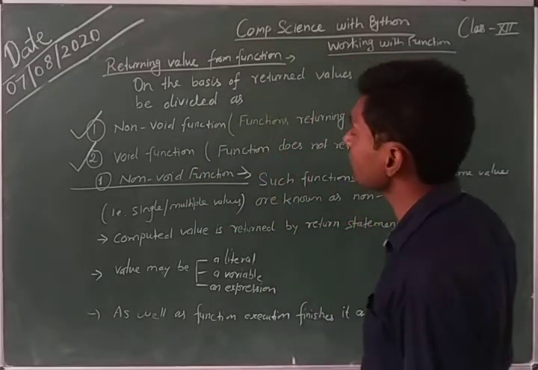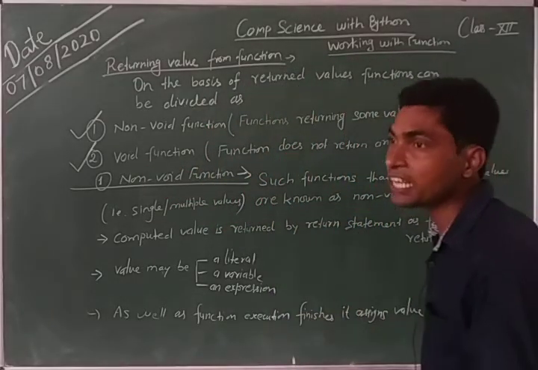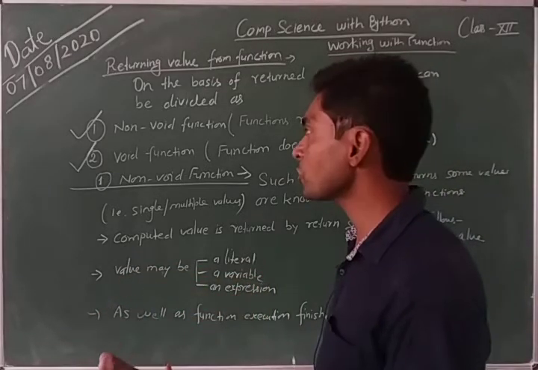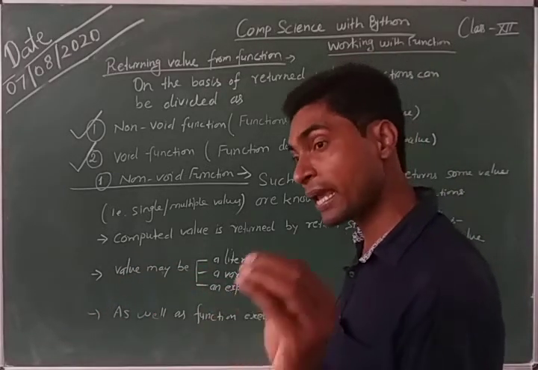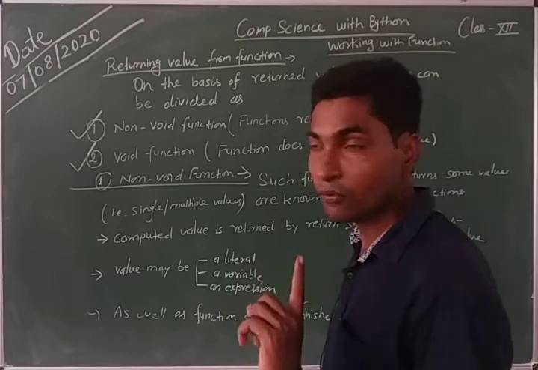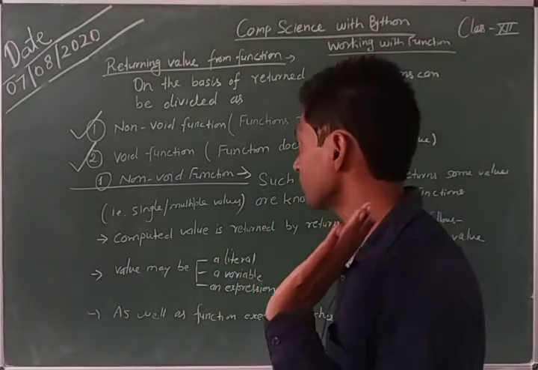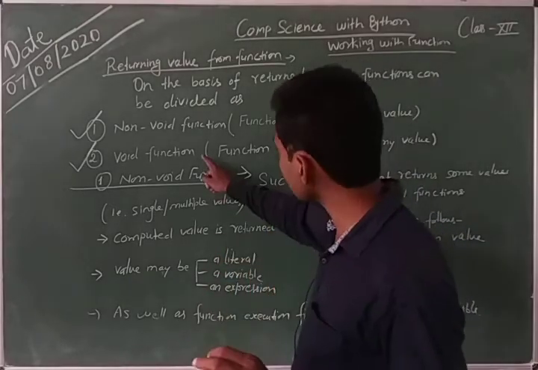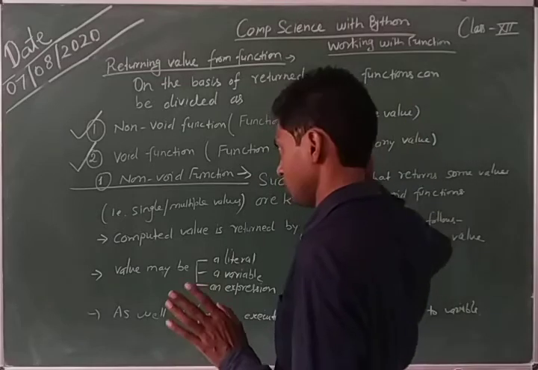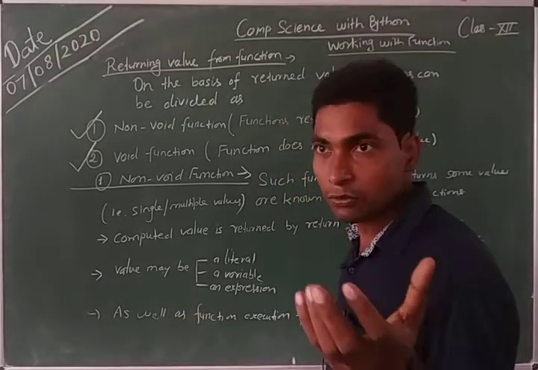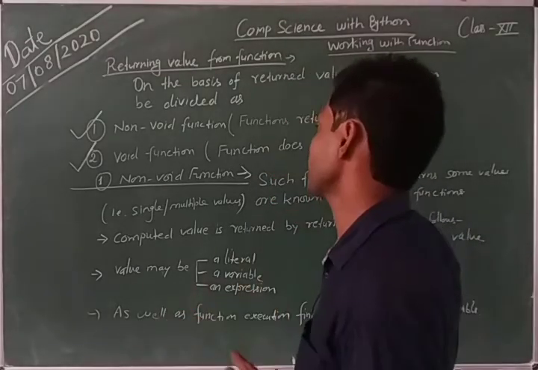Second, void function. Void function means a function that does not return any kind of value. That is known as void function. A function may have a return statement but will not return any value. Void function does not return any value. Now let us go in depth.